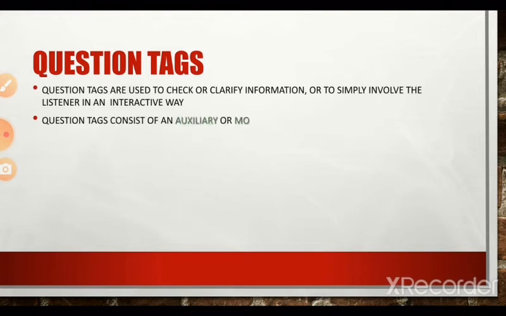Question tags consist of an auxiliary or modal verb or lexical verb be plus subject pronoun. So what is the basic structure of a question tag? It consists of an auxiliary or modal verb or lexical verb be plus subject pronoun. So the second part after the main clause will be the question tag, and the question tag will contain the auxiliary or helping verb or lexical verb be, plus subject pronoun, which is the pronoun which comes as the subject.